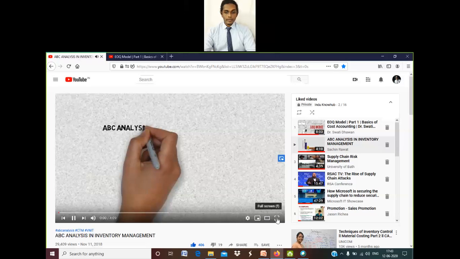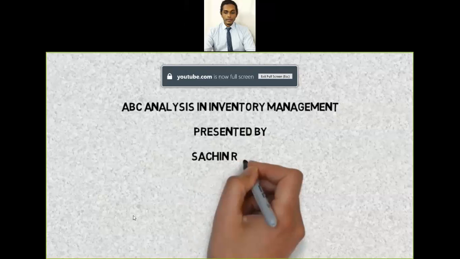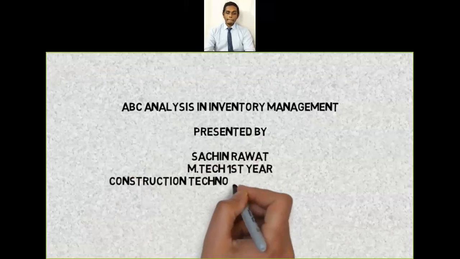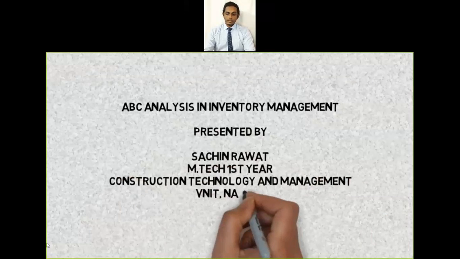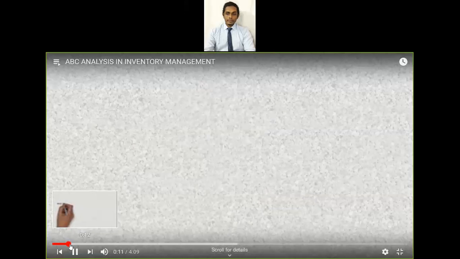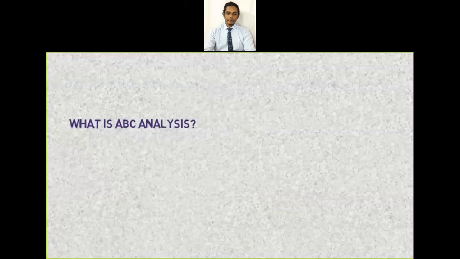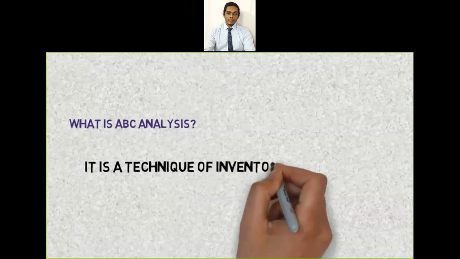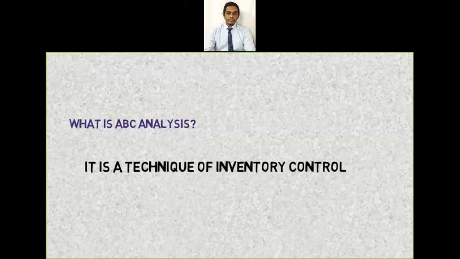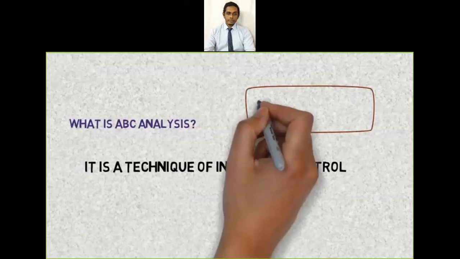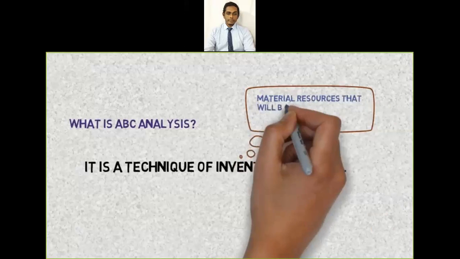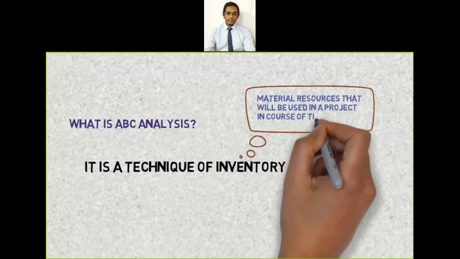ABC analysis in inventory management, presented by Sachin Rawat, MTech first year, VNIT Nagpur. What is ABC analysis? It is a technique of inventory control. Now, what is inventory? Material resources that will be used in project in course of time makes up the inventory.